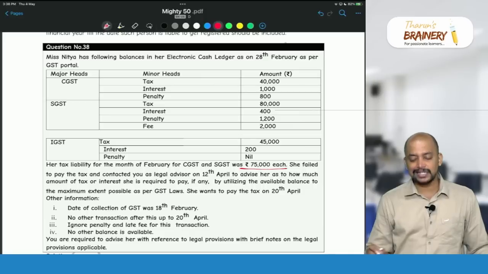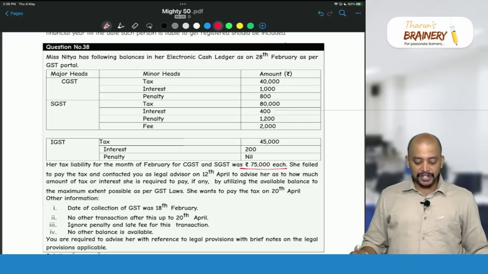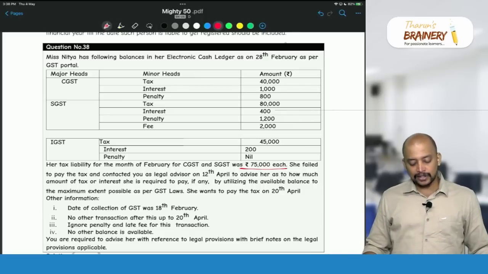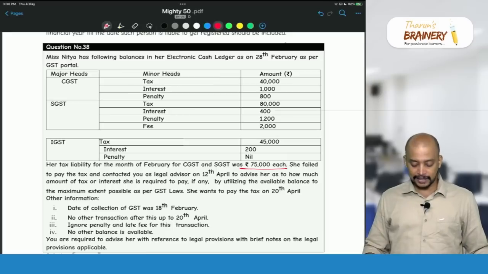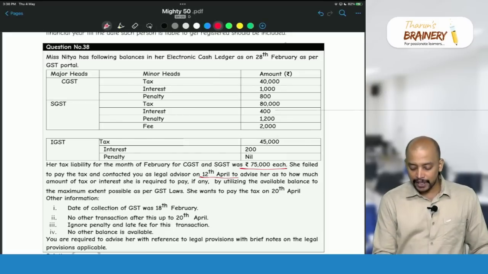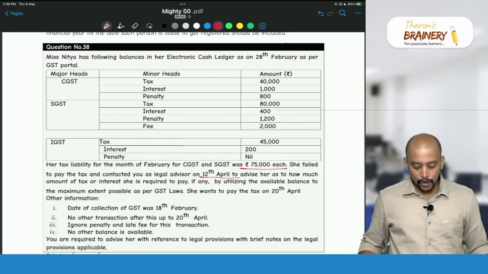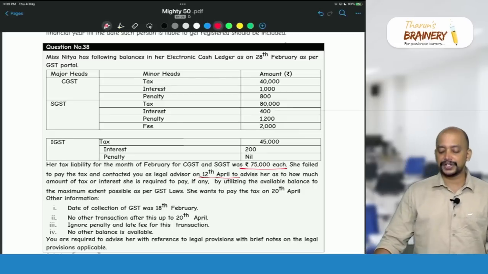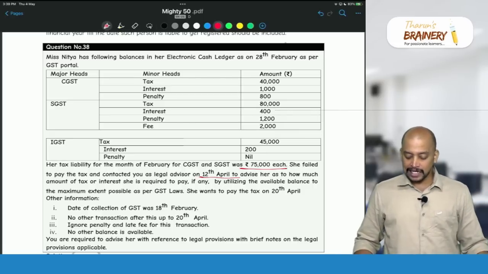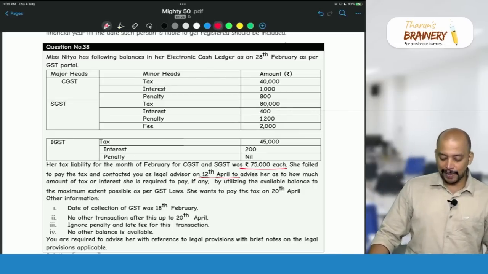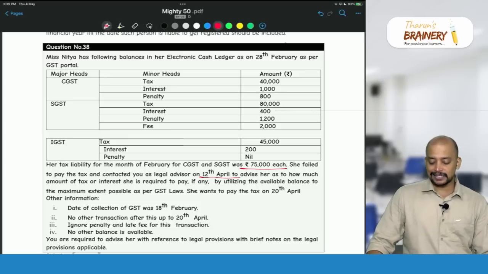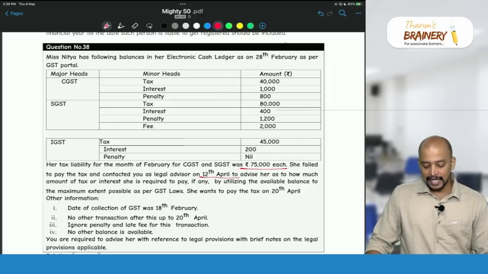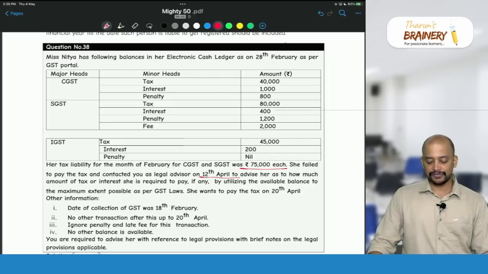She failed to pay the tax and contacted you as legal advisor on 12th April to advise her how much tax or interest she is required to pay, if any, by utilizing the available balance to the maximum extent possible as per GST law. She wants to pay the tax on 20th April.